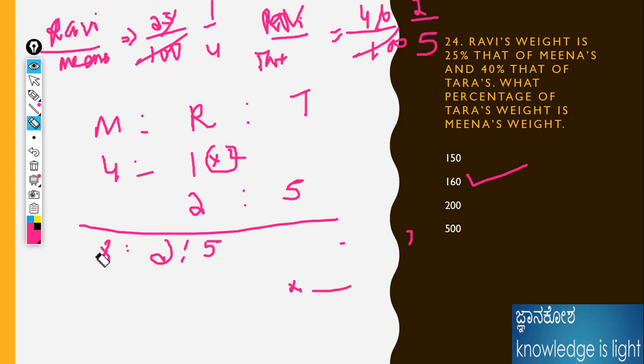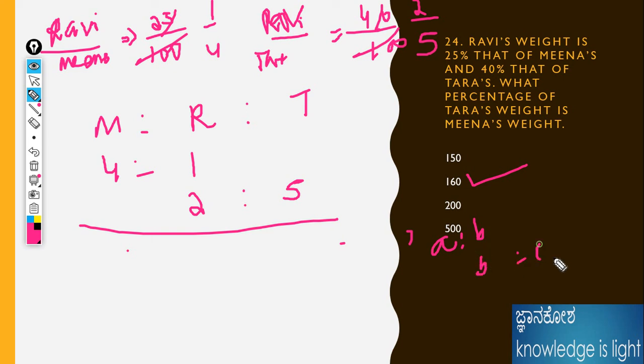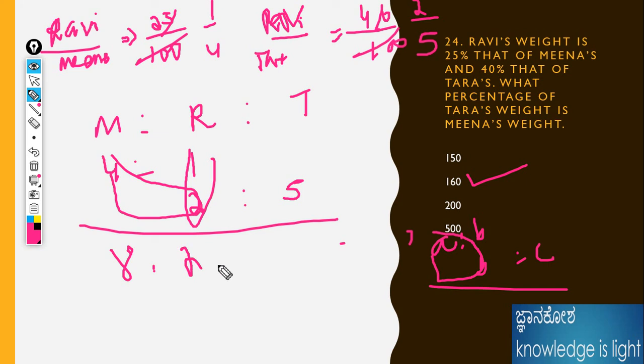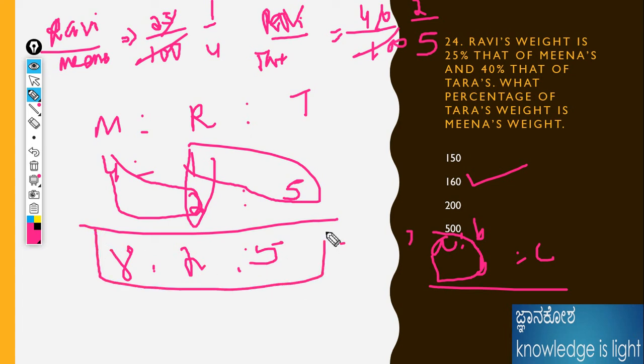If any problem comes like A is to B and B is to C, please do it like this. First multiply lengthwise, 4 to 8. Then directly multiply 4 by 2, then crosswise 4 by 5. Isn't it the same answer? 8 is to 2 is to 5. If any problem like A is to B, B is to C comes, just multiply crosswise and middle-wise, and it will be 8 is to 2 is to 5.